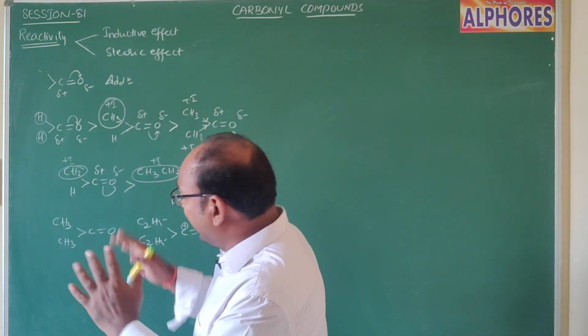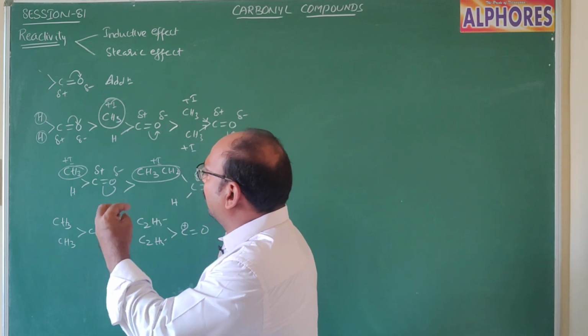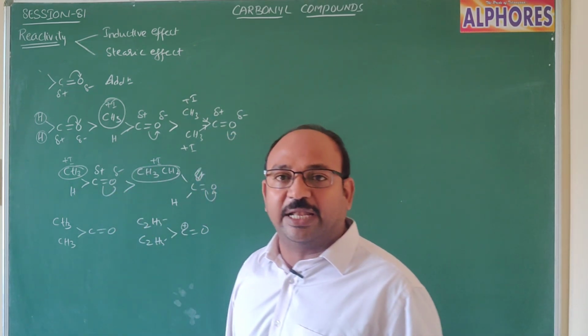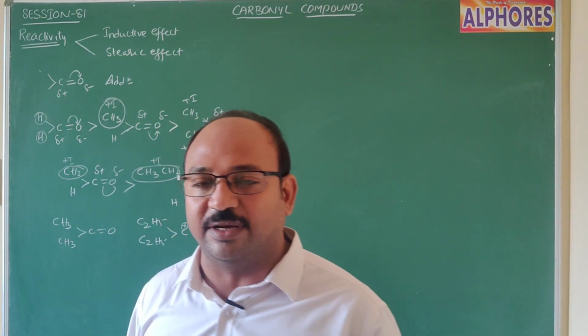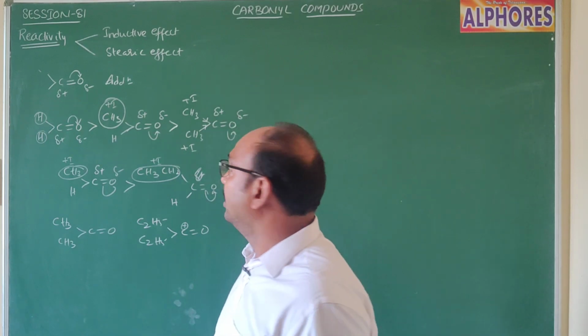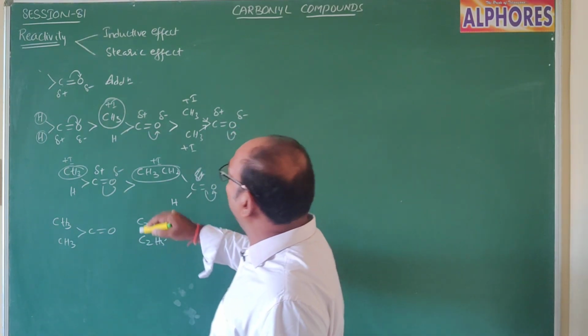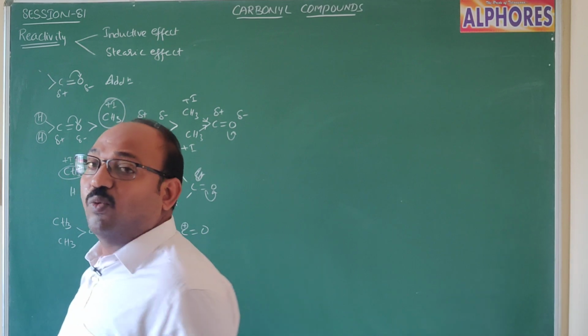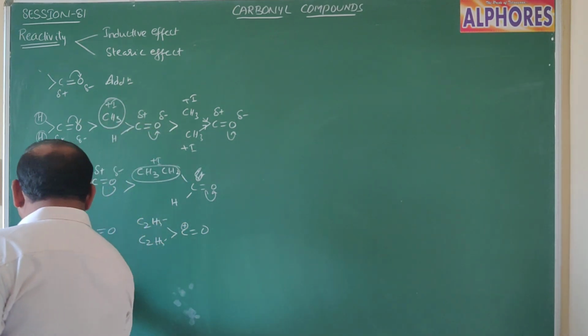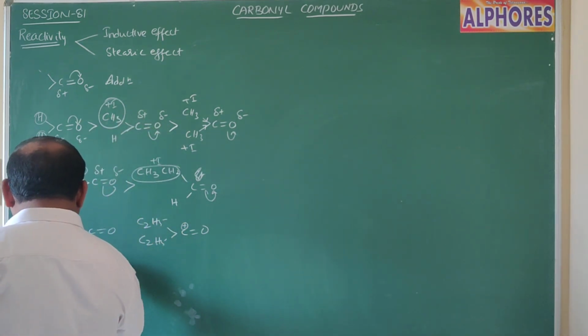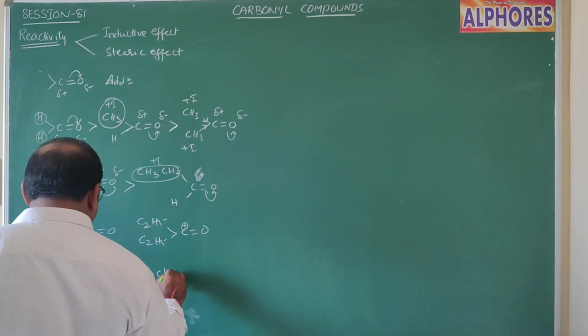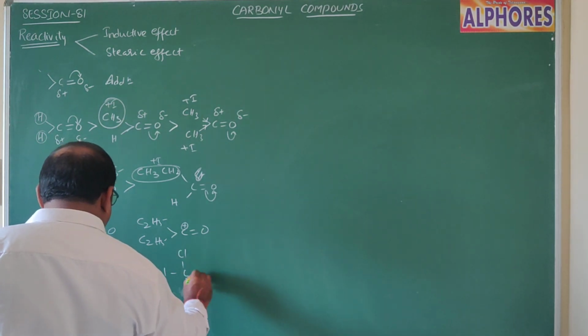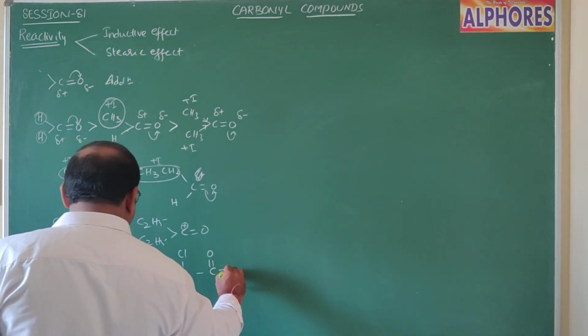Okay, fine. When we have electron releasing groups, the reactivity of carbonyl compounds decreases. Now consider one, acetaldehyde, in which CH3 is attached to C double bond O H. Another one is chloral, in which the carbon is attached to 3 chlorine atoms.